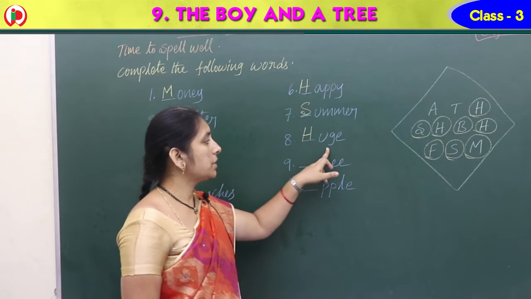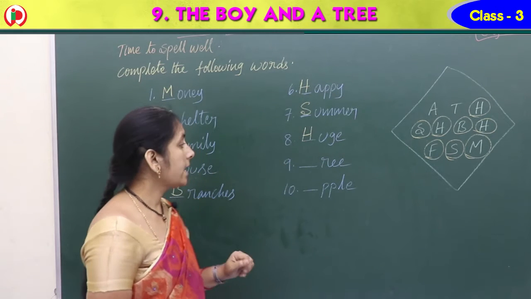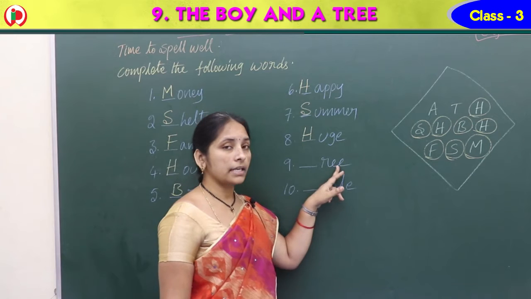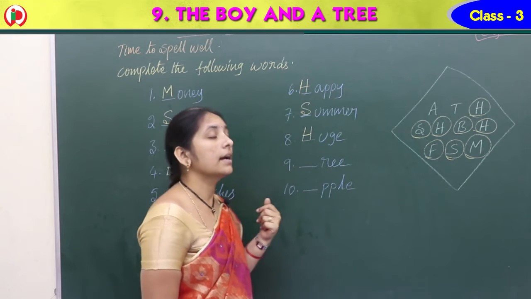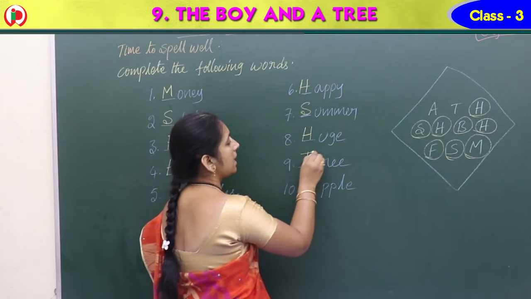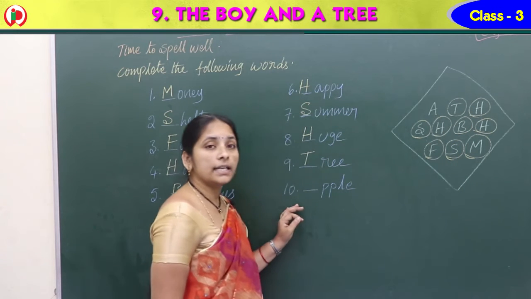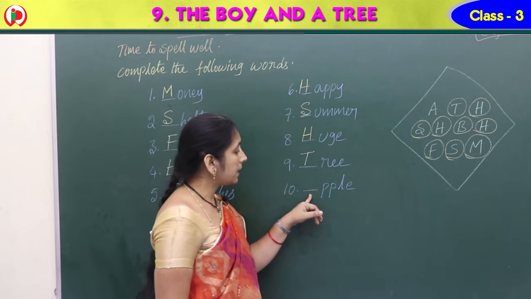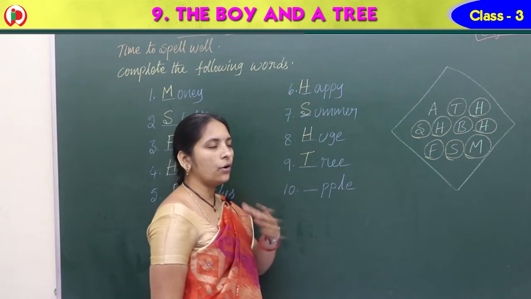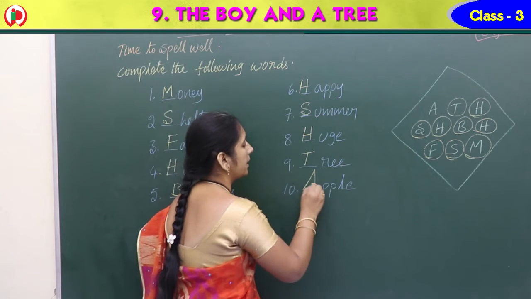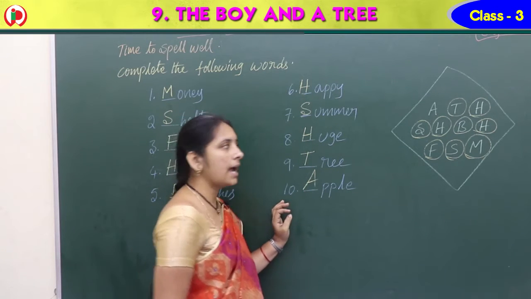Next one, dash R-E-E. What is this? Tree. T-R-E-E. Where is tree? Here. Next one, dash P-P-L-E. All of you know. Very good. A-P-P-L-E, apple.